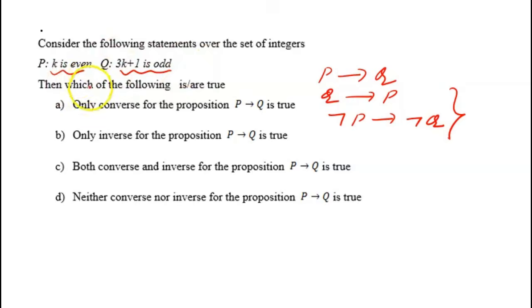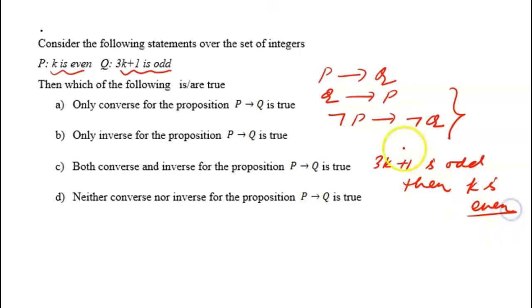So we can prove that if k is even, then 3k plus 1 is odd. So that is the original statement. If I write its converse, I have to prove that if 3k plus 1 is odd, then k is even. That can be proved by using contraposition.